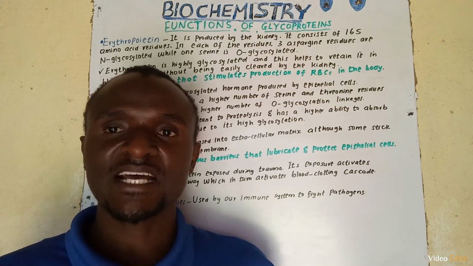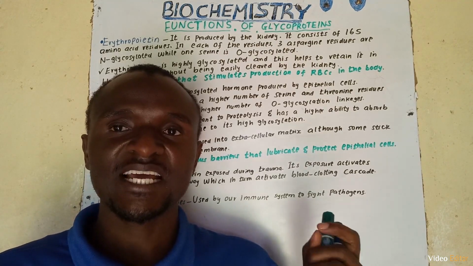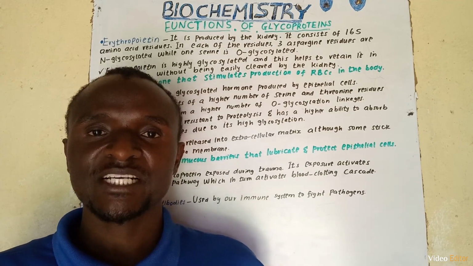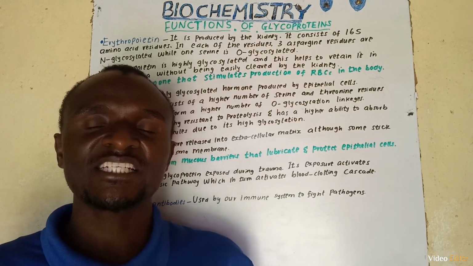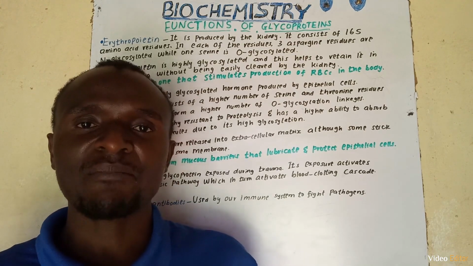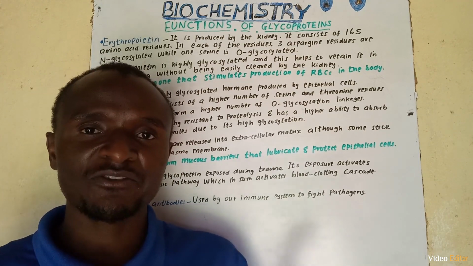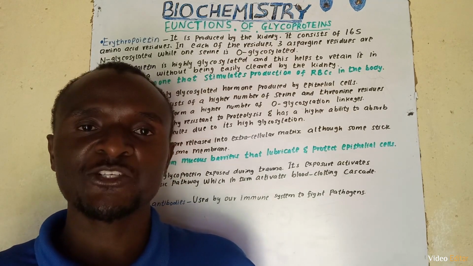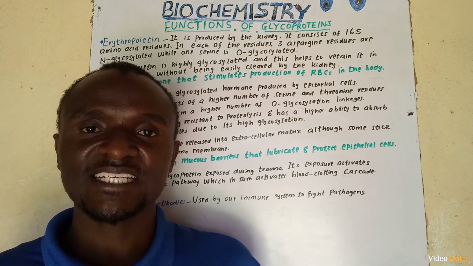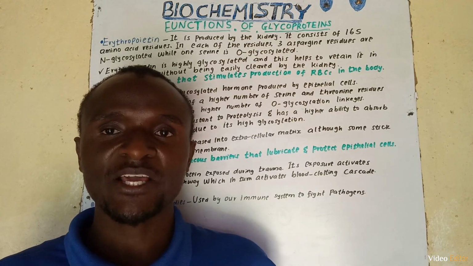So, the first example of glycoproteins is erythropoietin. Erythropoietin is a glycoprotein that is secreted by the kidney tissues. It consists of 165 amino acid residues. So out of these 165 amino acid residues, 3 asparagines are N-glycosylated, while 1 serine is O-glycosylated.